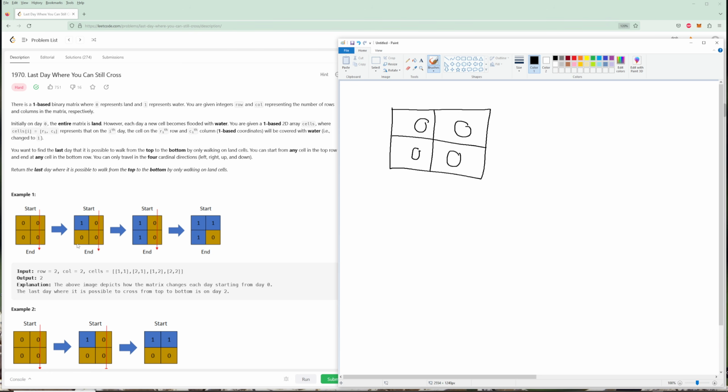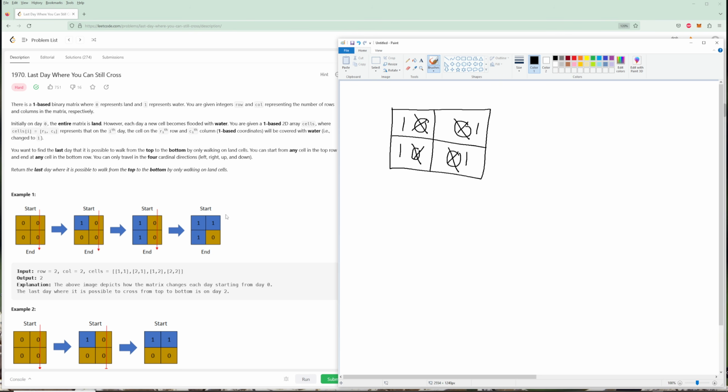So it starts here, and then on day one, cell 1-1 turns into water. These cells are also one-indexed, so 1-1 is actually over here. So this 1-1 turns into water, and then 2-1 turns into water, which is here, and then 1-2 turns into water. And finally, 2-2 turns into water.